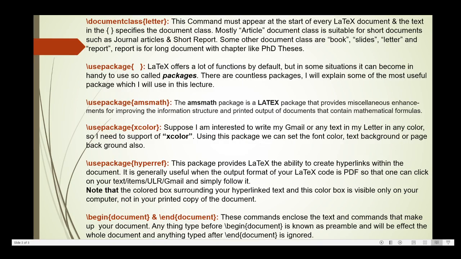Next, what is the use of these commands? Okay, this \documentclass{letter}. This command must appear at the start of every LaTeX document, and the text in the braces specifies the document class. Mostly the article document class is suitable for short documents such as journal articles and short reports. Some other document classes are book, slides, letter, and report. Report is for long documents with chapters, like a thesis.